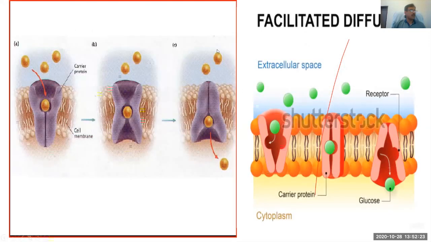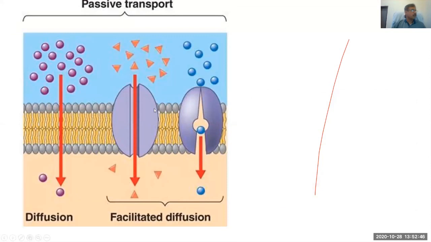Here is another illustration of facilitated diffusion. You can see this is the carrier protein, this is the cell membrane, and the nutrients come in contact with the carrier protein and pass to the intracellular space. And it's the same. So the difference between these two methods: simple diffusion is movement from higher to lower concentration, and facilitated diffusion is through the presence of a carrier protein.